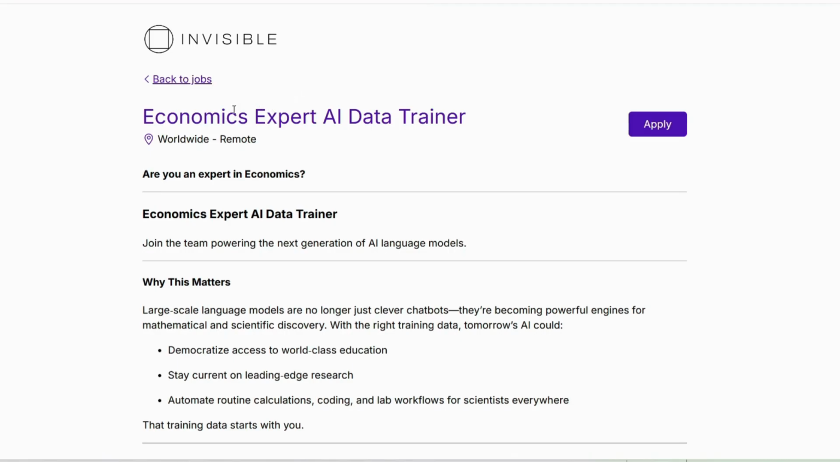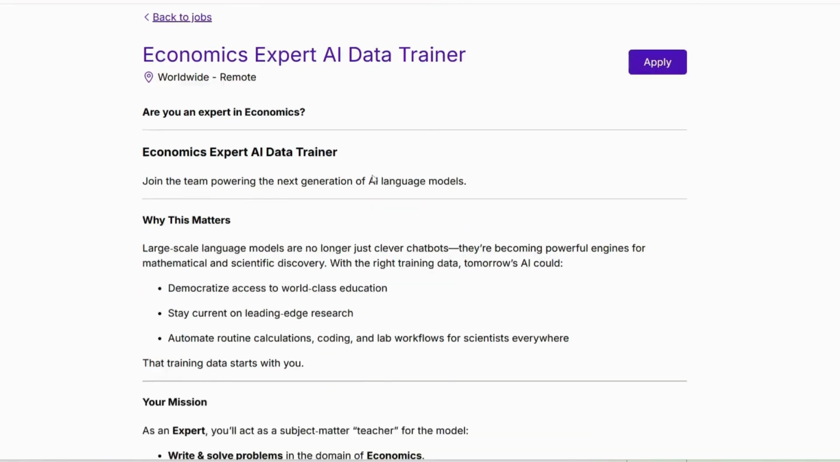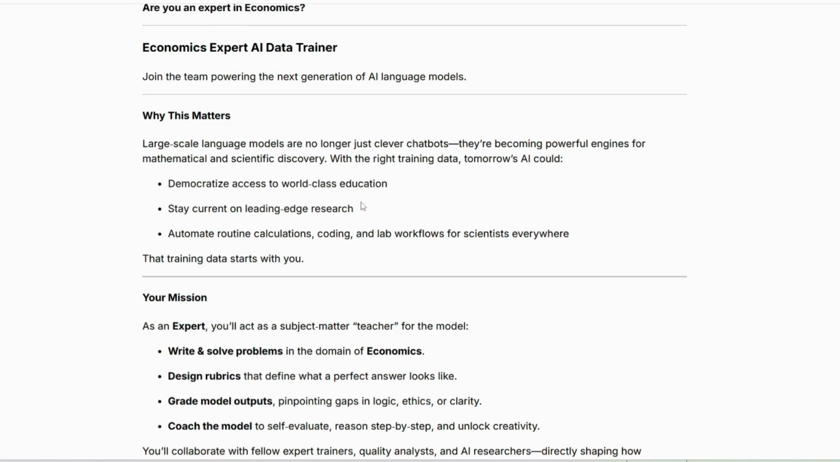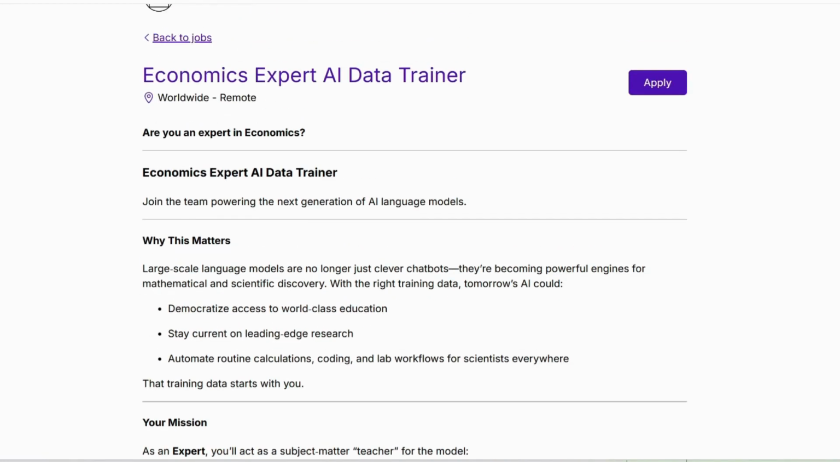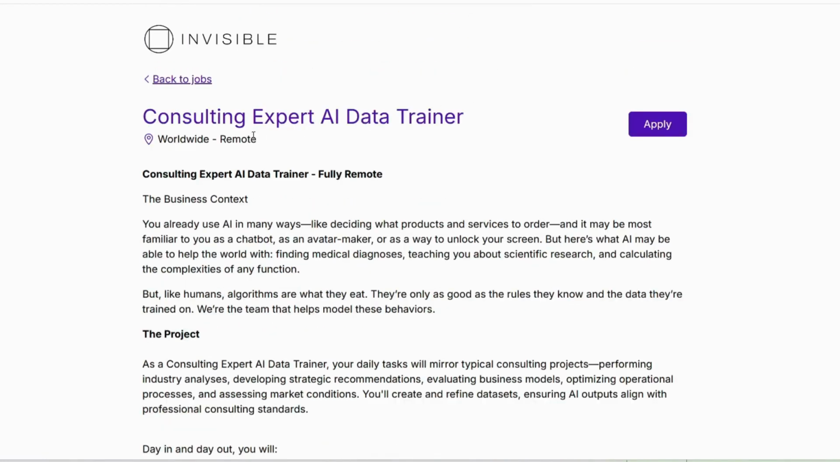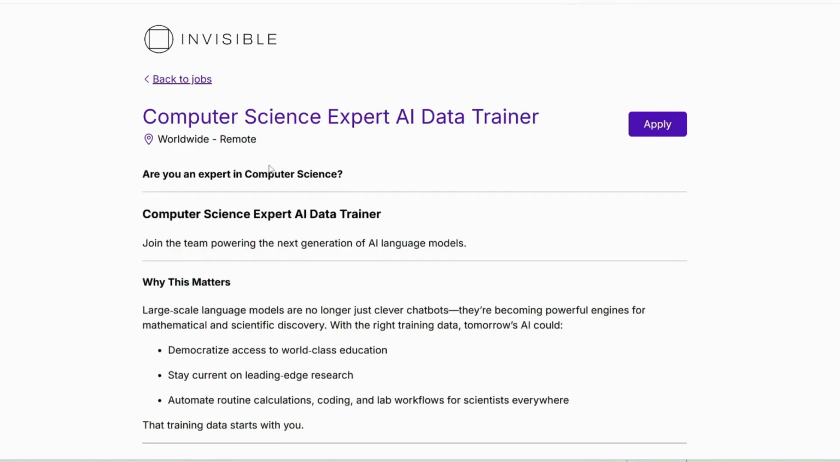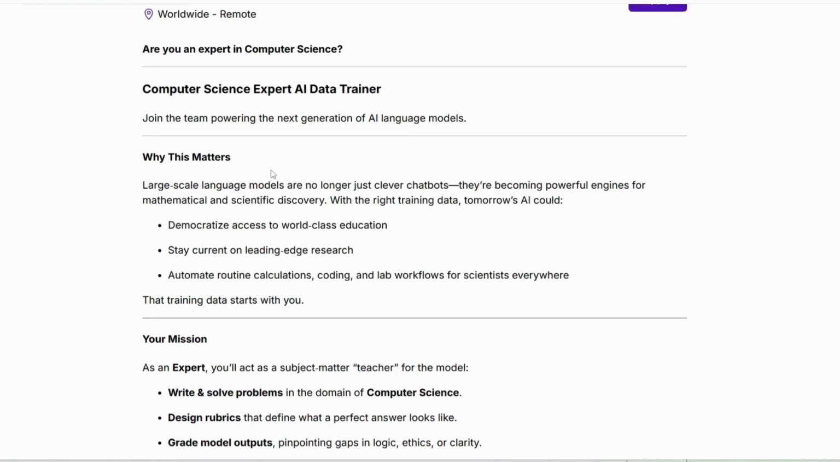You can see this one is for economics expert AI data trainer. Most of these jobs are for that AI data training. So you can see this one is a consulting expert AI data trainer, and for this one it's computer science expert AI data trainer. So most of you beginners may wonder, like, these jobs, I don't know how to do these jobs, but well, hold on.